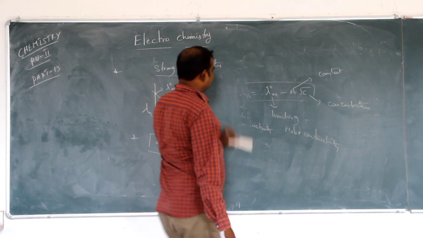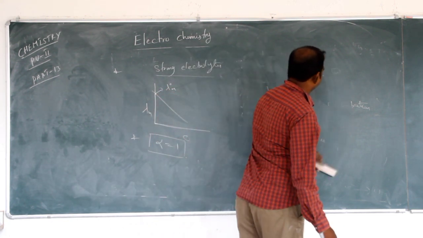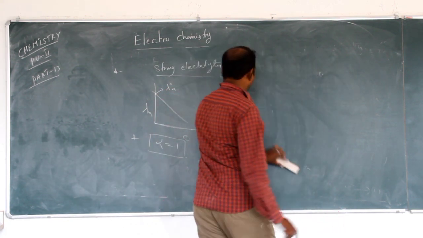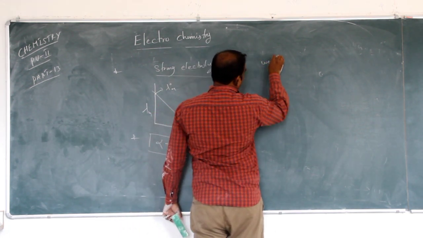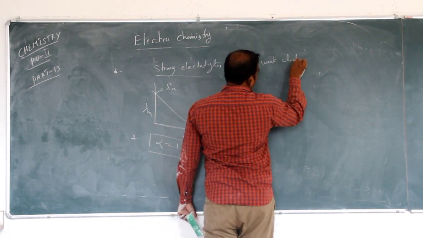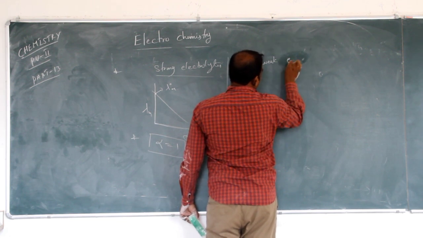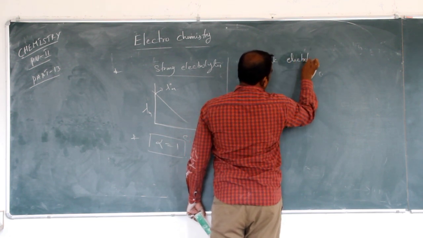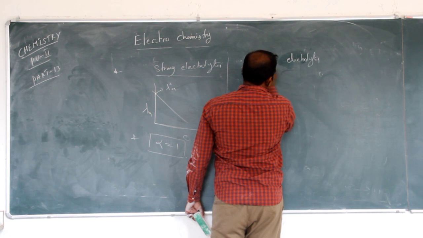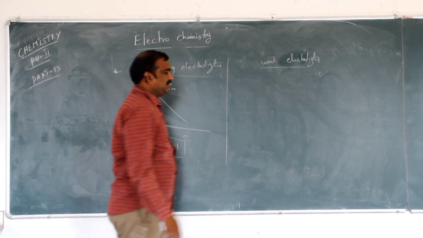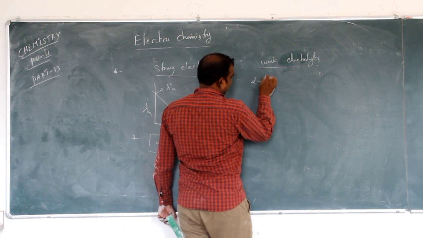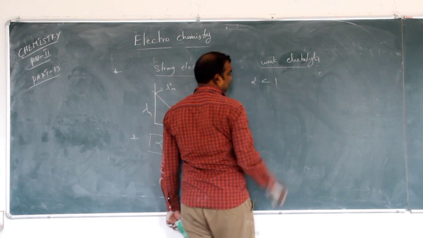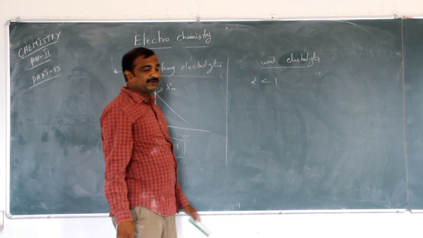Next, for weak electrolytes, alpha is less than 1. Why?